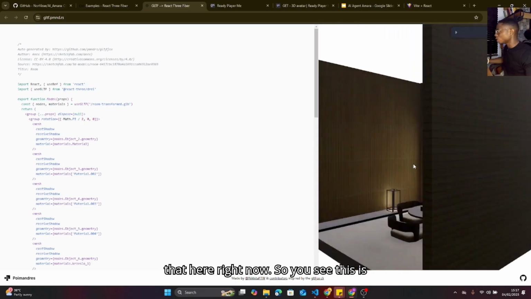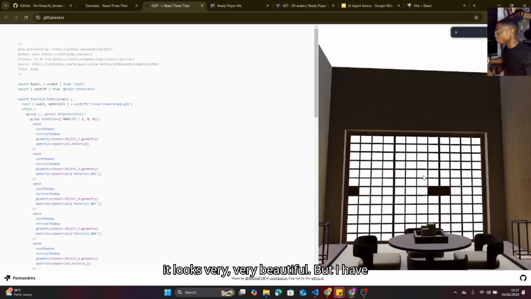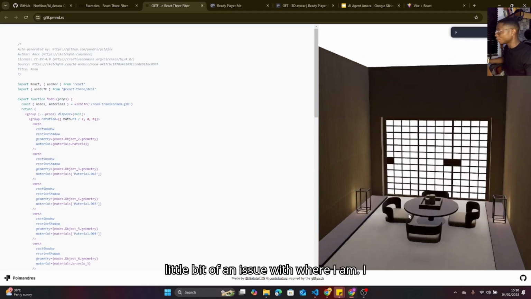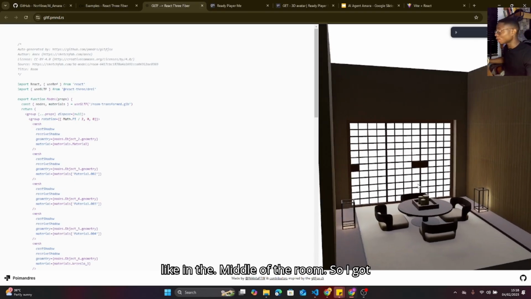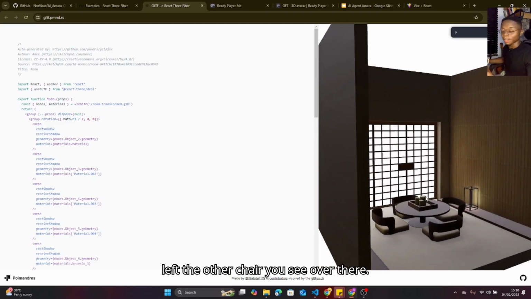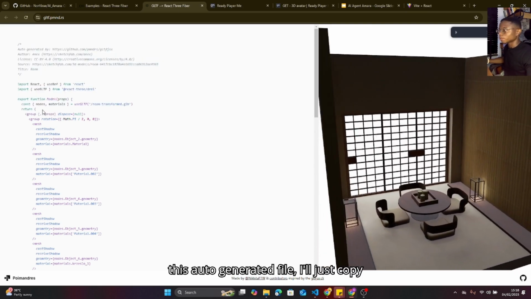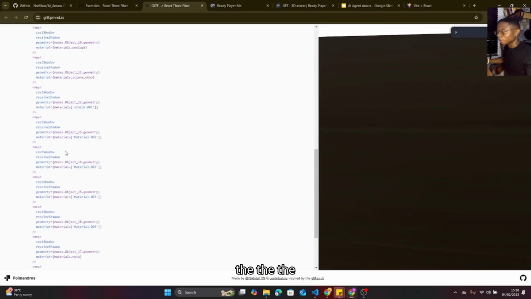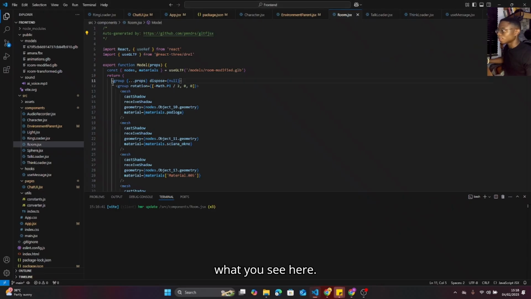So you see, this is complete, and it looks very, very beautiful. But I had to modify it because I was having a little bit of an issue with where Amara was going to stay, and I wanted her to be in the middle of the room. So I got rid of all these things you see here and left the other chair you see over there. If I copy this auto-generated file, I'll just copy this and replace it with what you see here.